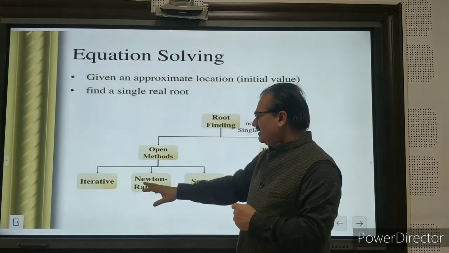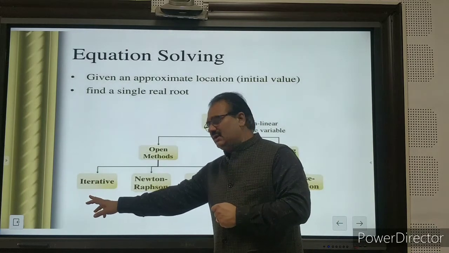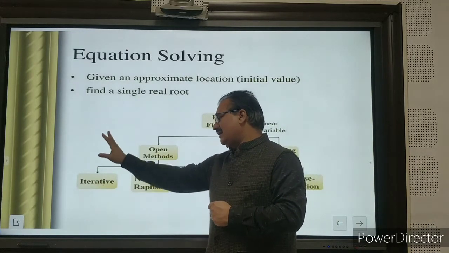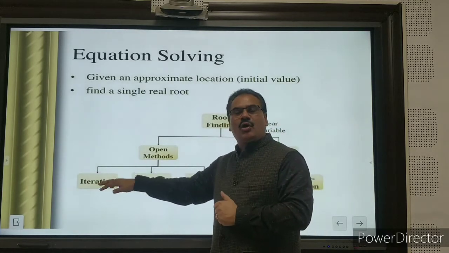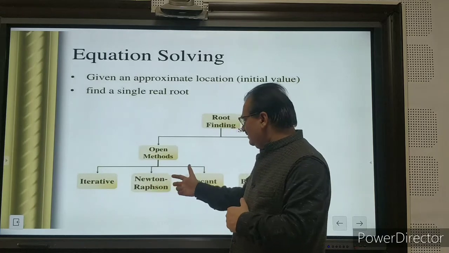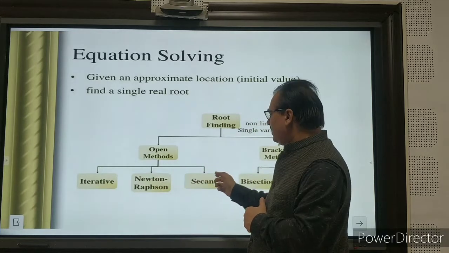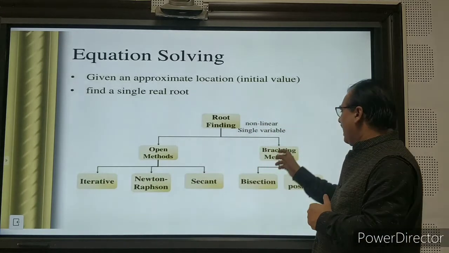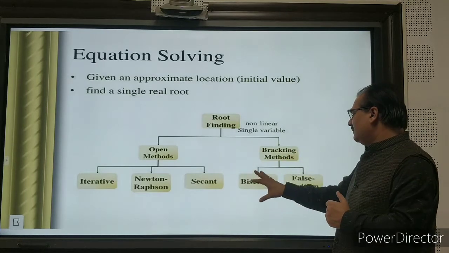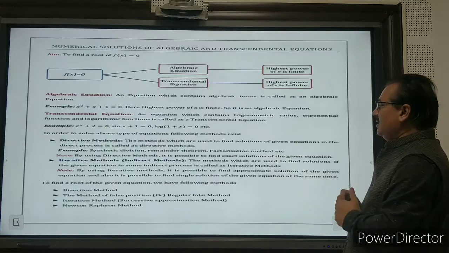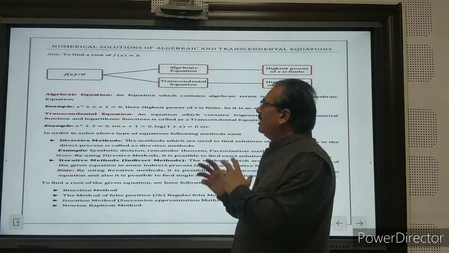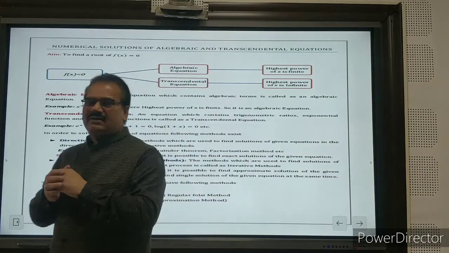Among the open methods, there are three methods. The first method is the iterative method, so I am going to address the iterative method first, or we may call it the method of iteration. Second is the Newton-Raphson method. Third is the secant method. And in the bracketing methods, the first is the bisection method and the second is the false position method. So now we know what is written in the literature.